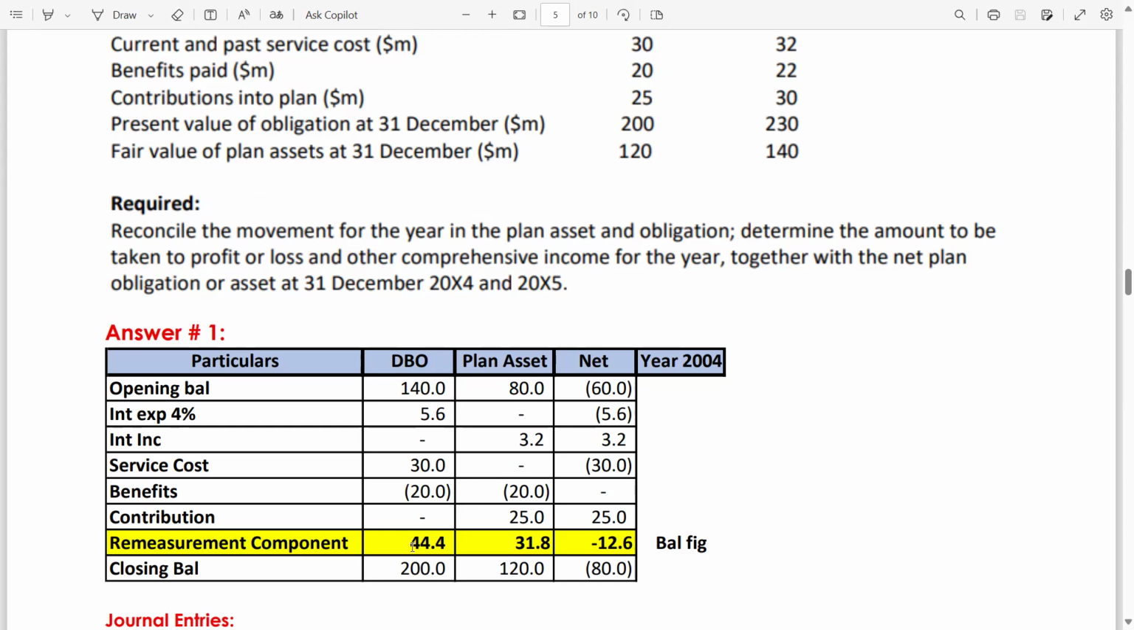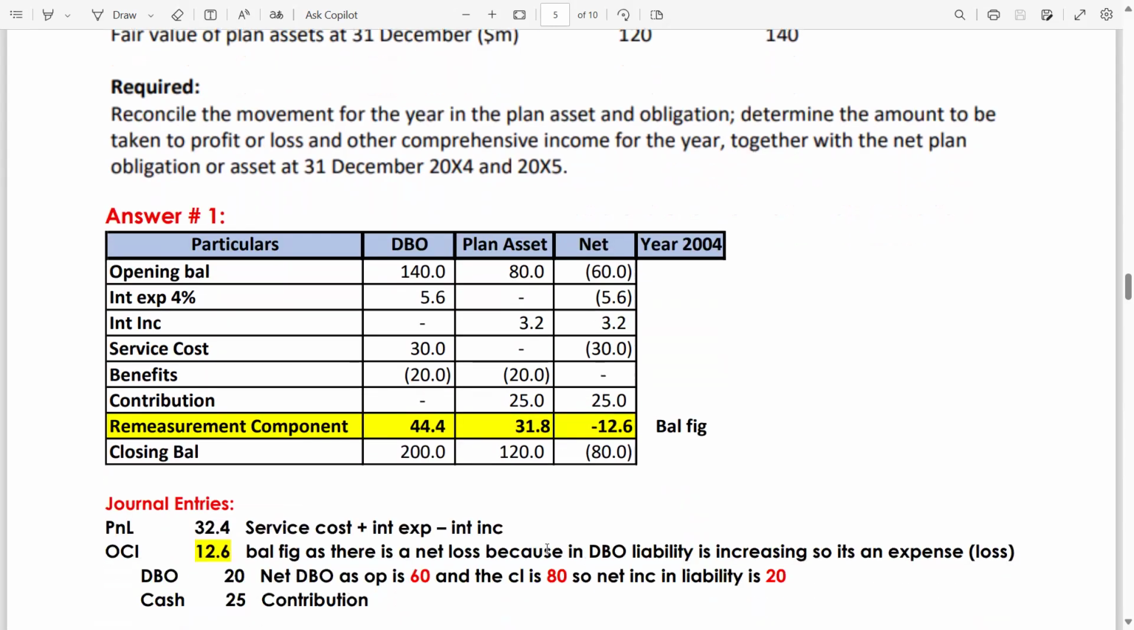Now, for the plan asset, you will also add 80 plus 3.2 minus 20 plus 25, which gives you the figure of 88.2. Out of this 88.2, you will have to calculate the difference. 88.2 minus 120 gives you 31.8, which is your remeasurement gain.